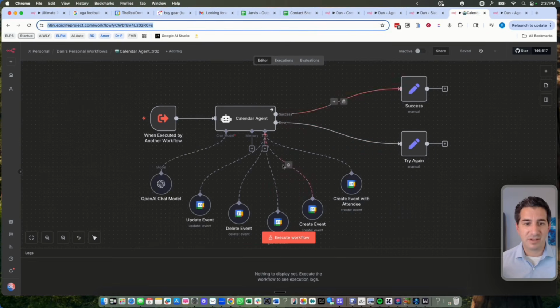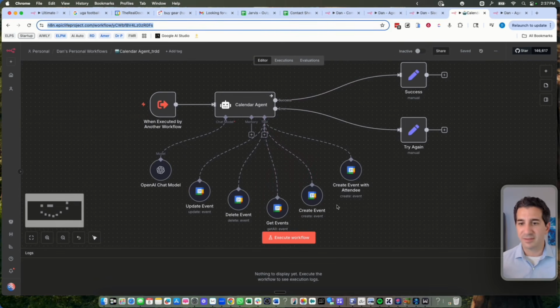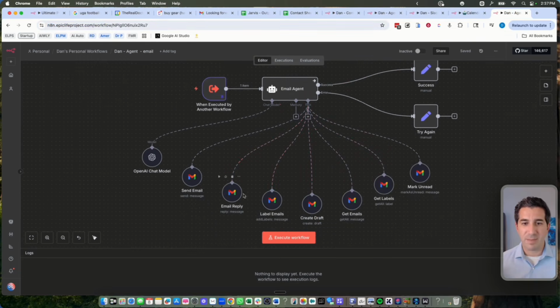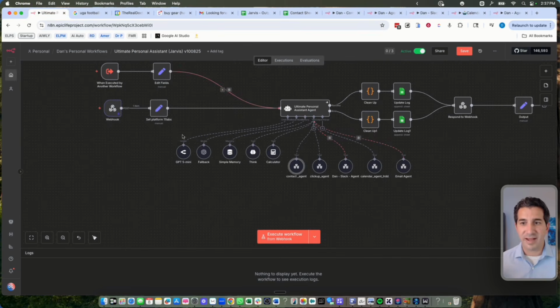Then we have a calendar agent. This is Google Calendar. Works very similar. You can update events, delete events, get events, create events with attendees. And then the last one that we have here is the email agent. So this is Gmail, and it can really manage your email very well. And it can actually organize your email inbox, etc. if you were to change the prompt here in the email agent as well. So that is the main overall idea of how this all works.